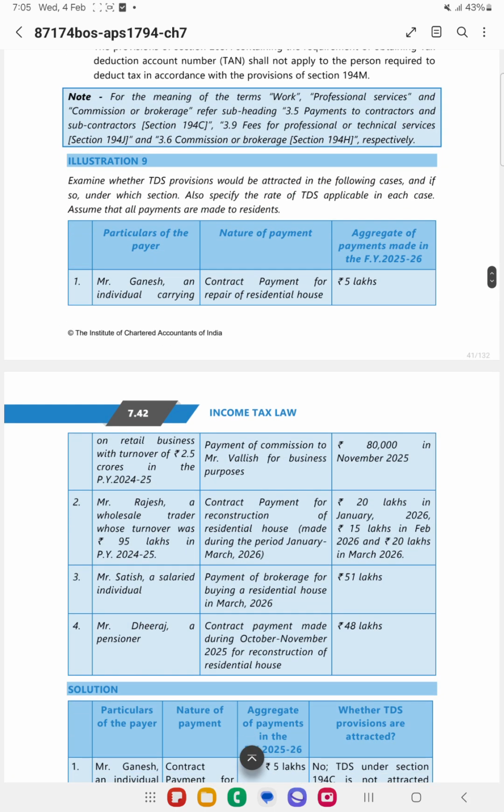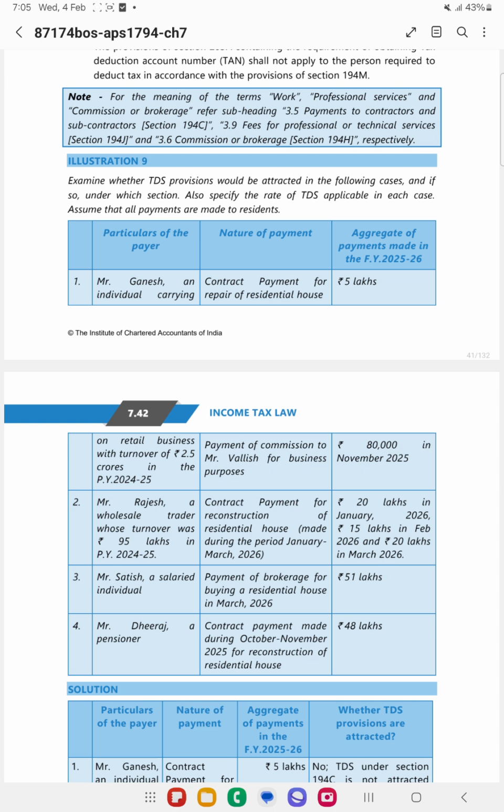Now there are certain illustrations which have been given. Mr. Ganesh is an individual carrying on retail business with a turnover of 2.5 crores in the previous year 24-25. So there is a contract payment. Contract payment will be covered under 194C and 194M, right? Now it is for repairs of the residential house. So since it is a residential house,